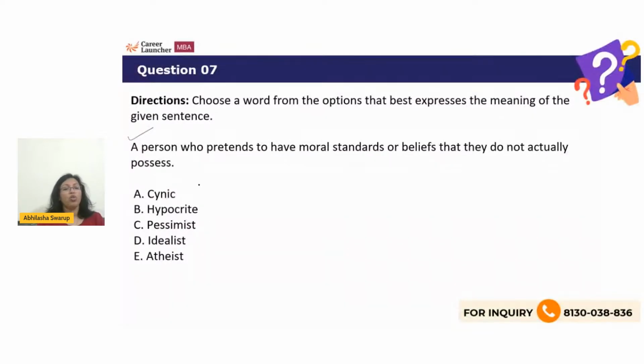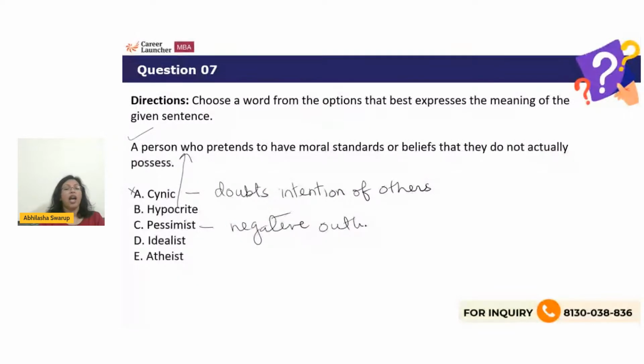So, a cynic is a person who has a negative point of view. He's very pessimistic and he doubts the intentions of every person. So he doubts the intentions of others. That's what a cynic is. So, therefore, not cynic. A hypocrite is the correct answer. He pretends to have standards that they do not really have. A pessimist has a negative outlook to life, right? So therefore not that. An idealist is someone who believes in very high ideals of life, is very moralistic and good.